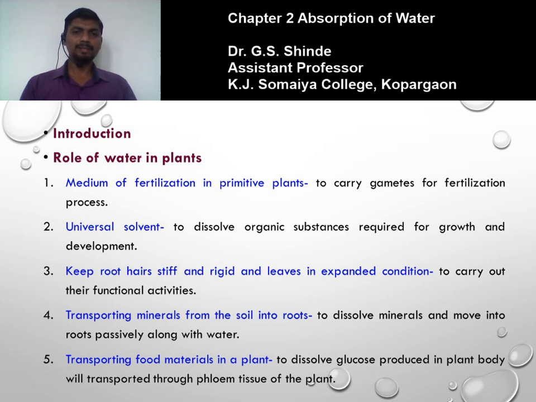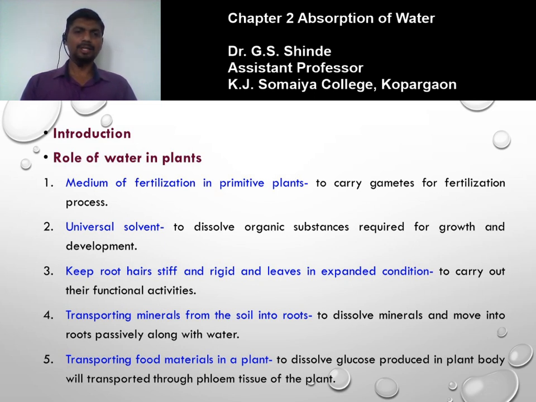When these mineral elements are dissolved in water, then the plant is able to absorb them. So, to dissolve the various mineral elements and move them into the roots passively, this is carried out along with the water. Water acts as a medium to dissolve these mineral elements, and they are absorbed passively by the roots along with the water.